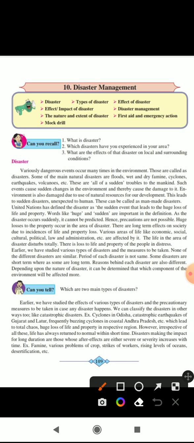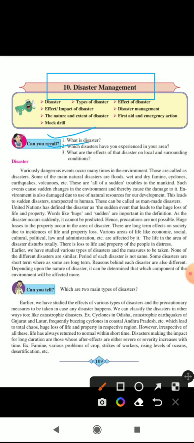We are going to see the 10th chapter of 10th State Board Science Part 2. The name of the chapter is Disaster Management. Now we are going to see what is meant by disaster. Disaster is an incident that occurs suddenly, causing heavy damage to life and property. Disaster causes heavy damage to life and it is a sudden event.